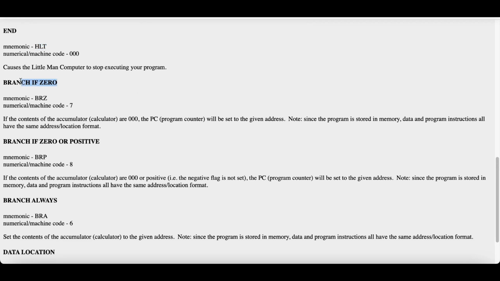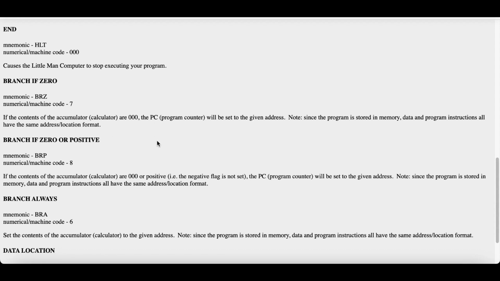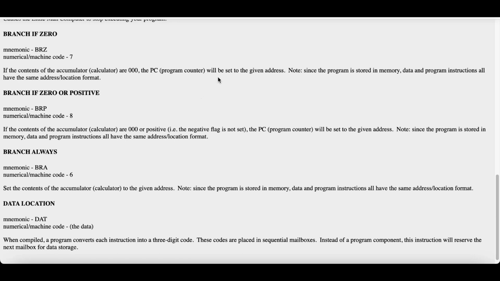So if-else: if the condition is 0, we use BRZ. Its machine code is 7. If the contents of the accumulator are 000, the program counter will be set to the given address. Note, since the program is stored in the memory, data and program instructions all have the same address or location format.